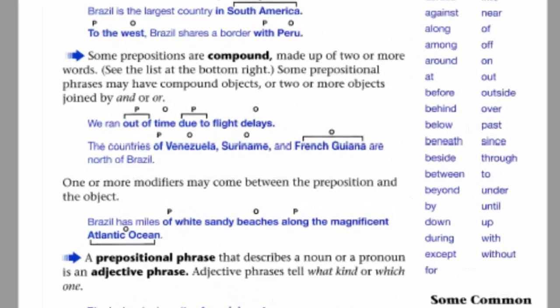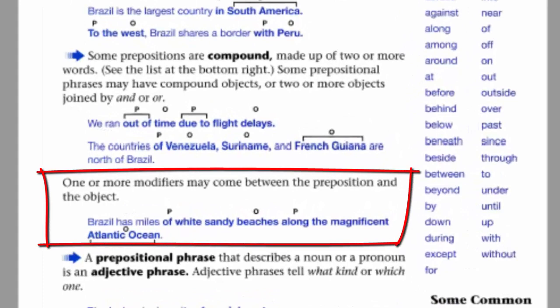Sometimes one or more modifiers may come between the preposition and the object of this preposition. Let's see an example. Brazil has miles of white sandy beaches along the magnificent Atlantic Ocean. In this example here, of is a preposition, white is an adjective that describes the beaches, sandy is also an adjective that describes the beaches. So we've got here white, sandy, beaches. Beaches is the noun or the object of the preposition of.